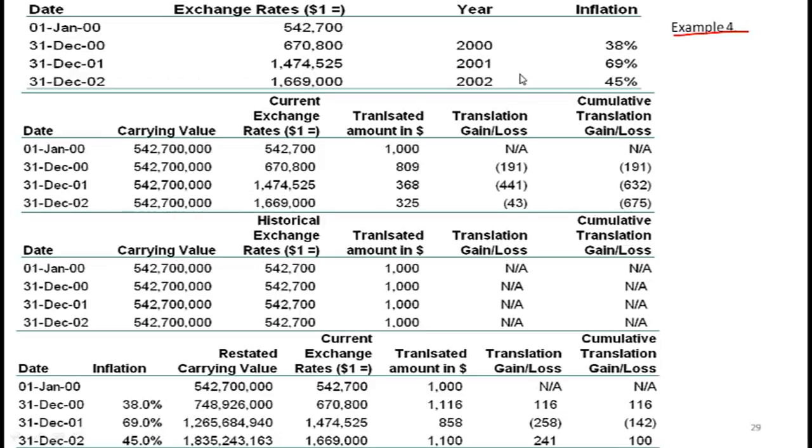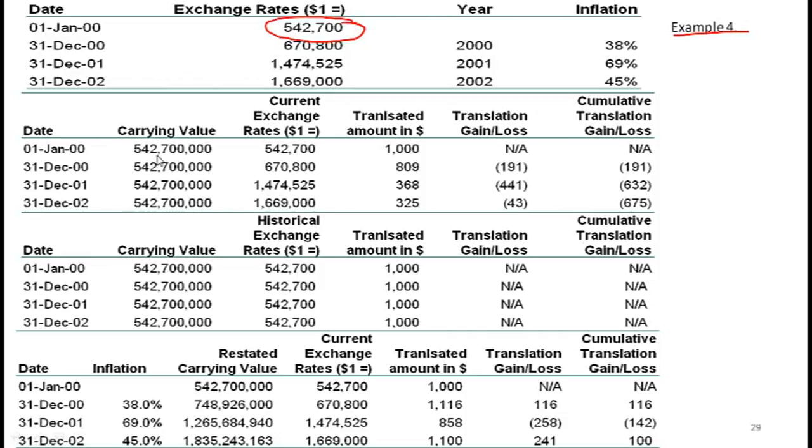Before we answer that question, let us look at the different possible ways of accounting. We have learned two methods so far, the current rate method and the temporal method. As a refresher, what happens with the current rate method? How would you translate your asset? Let's say the asset is worth this much initially when you bought it, 542,700,000 Turkish lira.